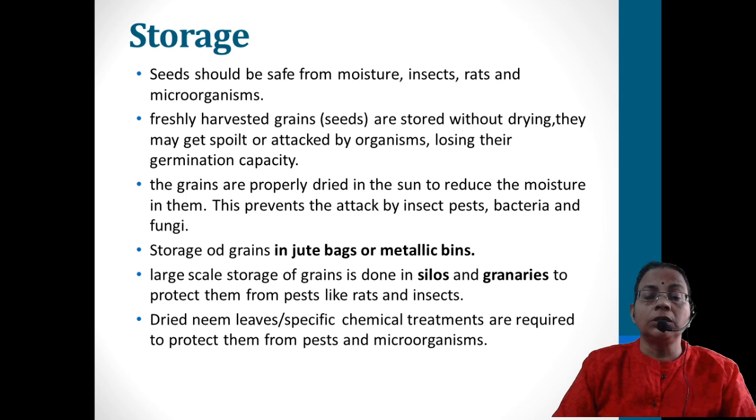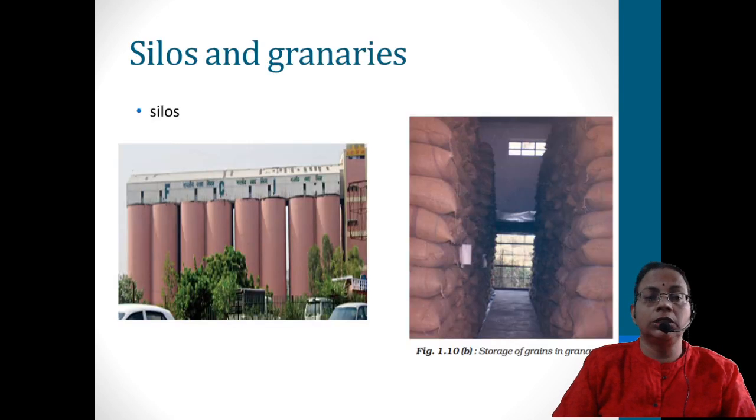Silos, as in the pictures, are very big, tower-like metallic bins. On the top we can fill the bins with grain, and at different levels there will be outlets also. In the beginning we can open the top outlet, and the grain can be collected in jute bags whenever it is required and packed.